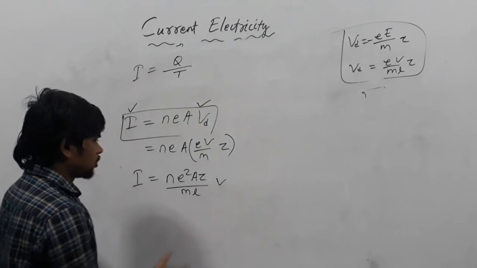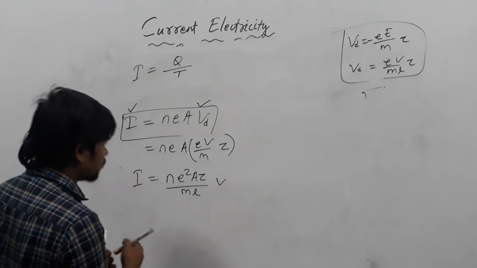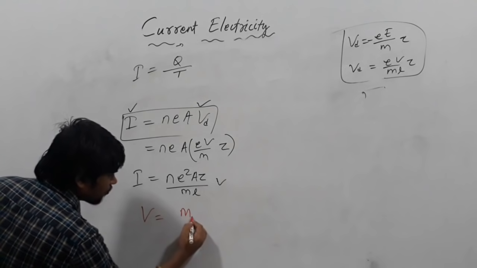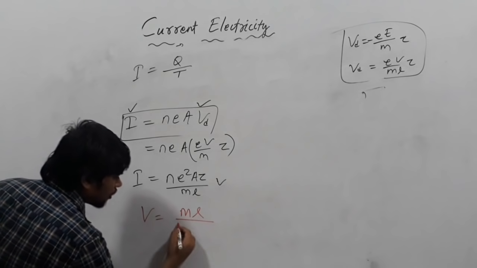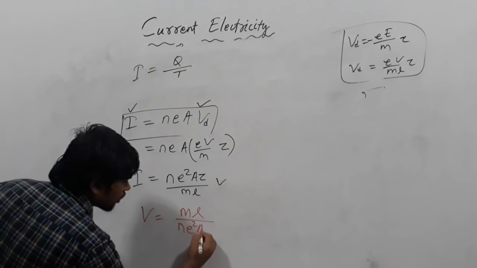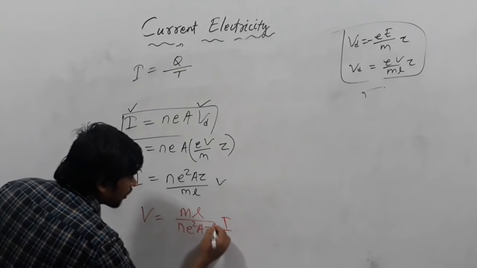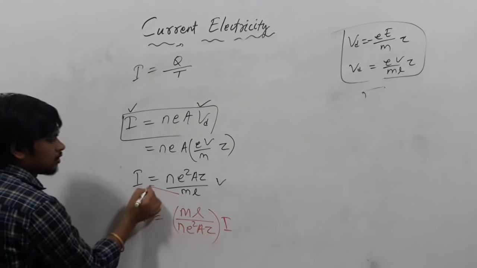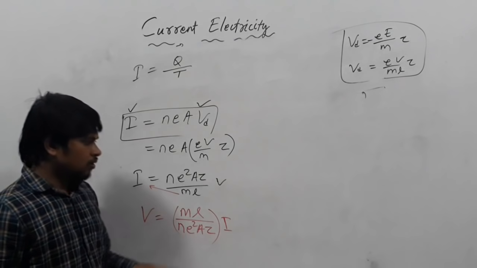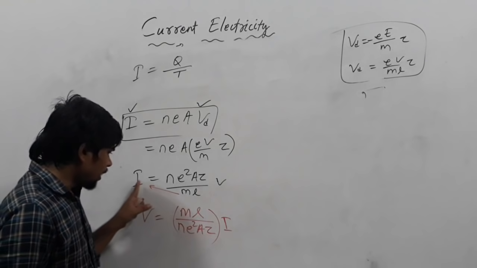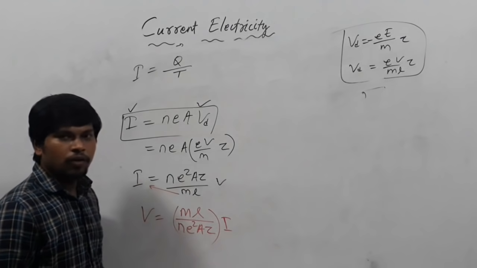Just take the V to this side. So how much will it be? V equals ml divided by n e square A tau into I. Just take the multiplication to this side. So V equals I ml by n e square A tau.